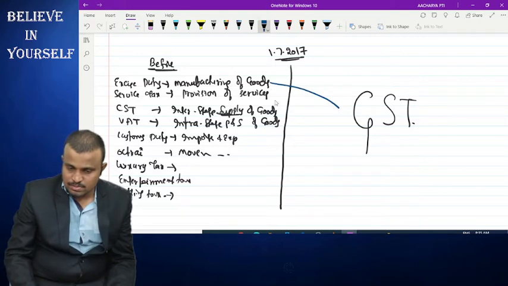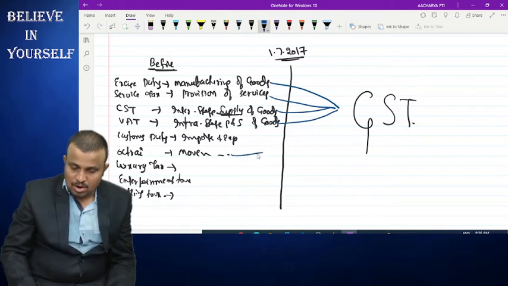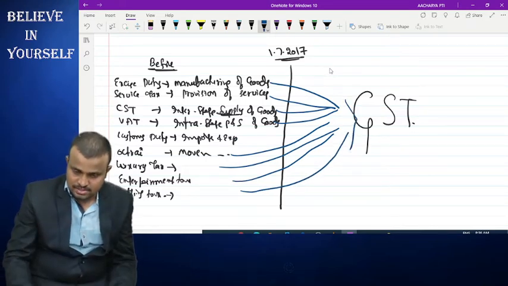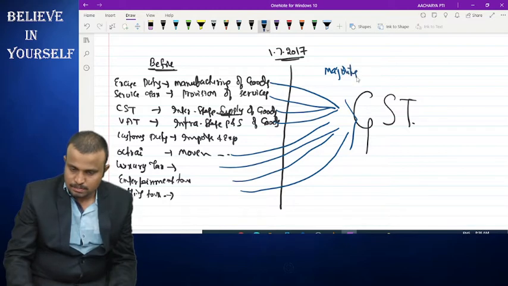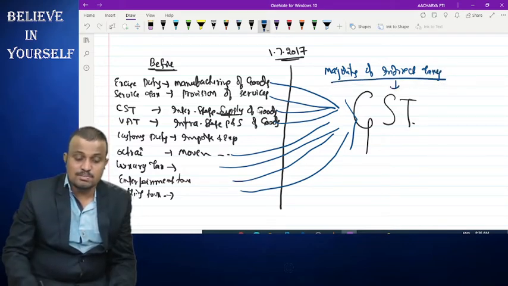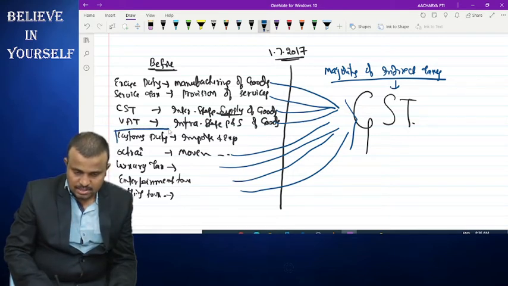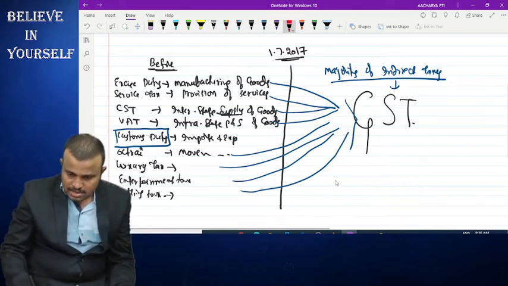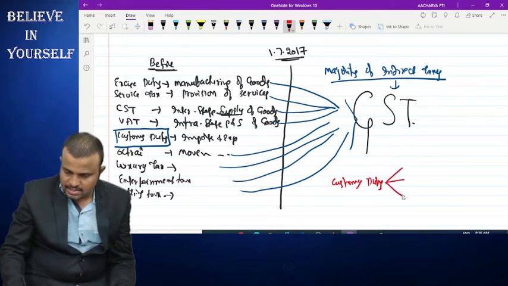Excise duty, service tax, CST, VAT, octroi, luxury tax, entertainment tax and betting taxes are subsumed. So the majority of indirect taxes are subsumed under the purview of GST, except customs duty. Coming to the customs duty, generally three basic taxes are there.